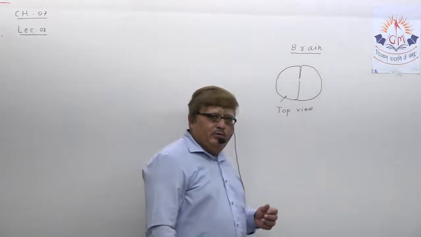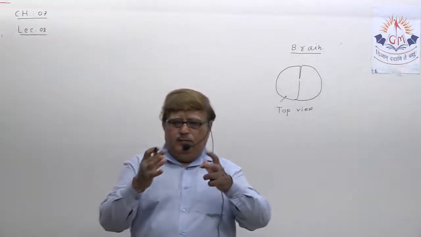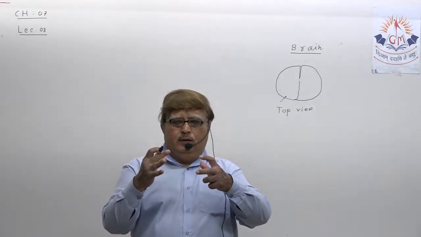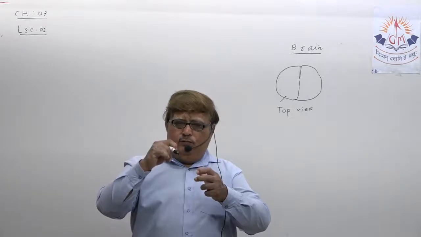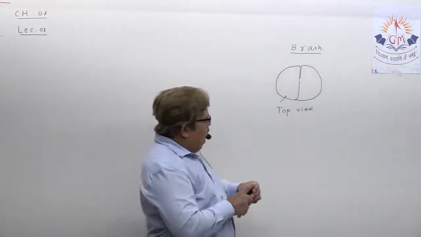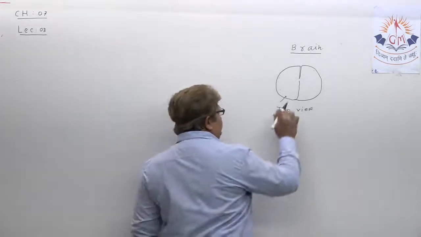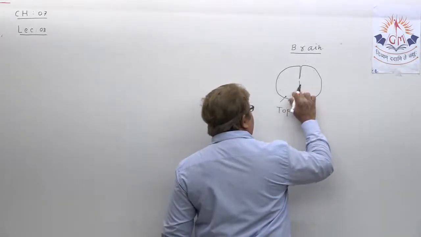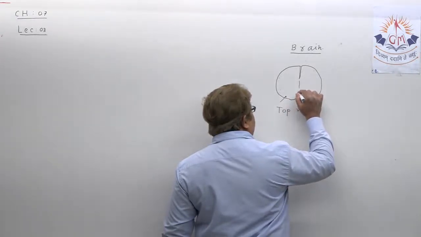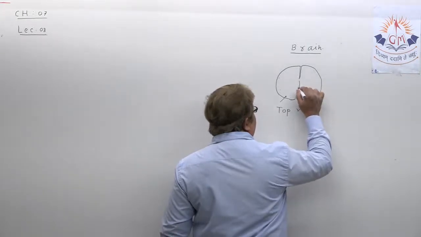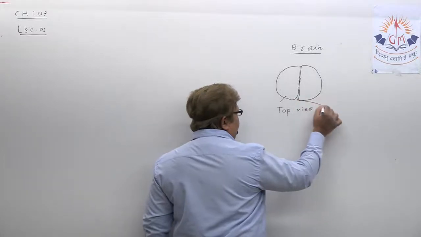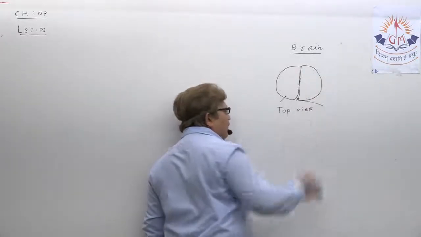It is made up of two cerebral hemispheres. From the top, if you minutely observe, it looks like the two cerebral hemispheres are separate. It looks like this, that they are separate, but in fact it is not.